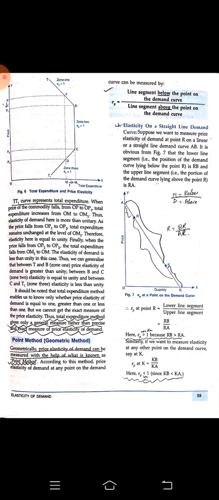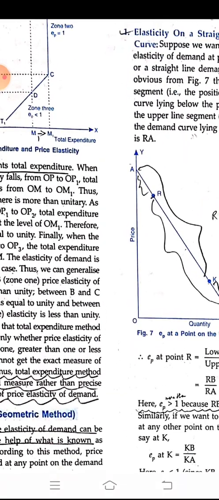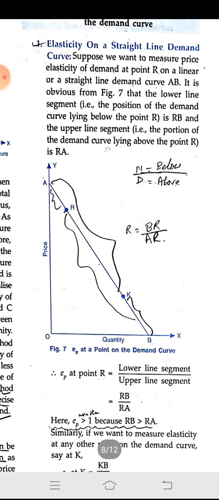So here we are going to look at elasticity on a straight line demand curve. First we understand how to calculate the elasticity on a straight line demand curve.